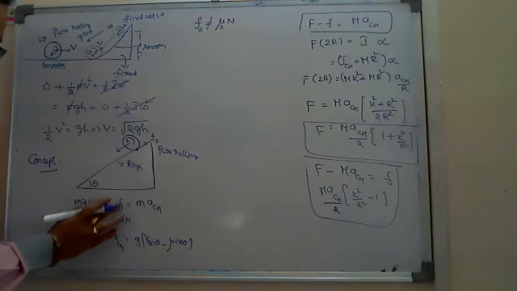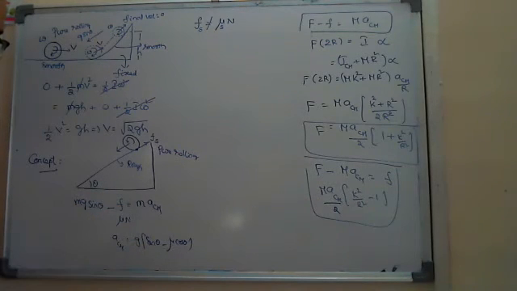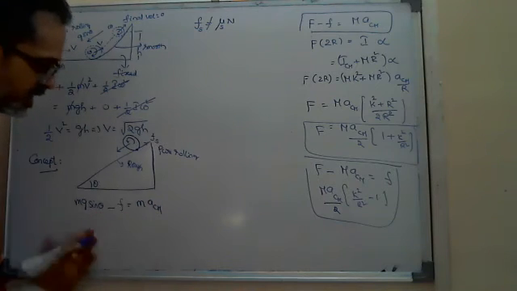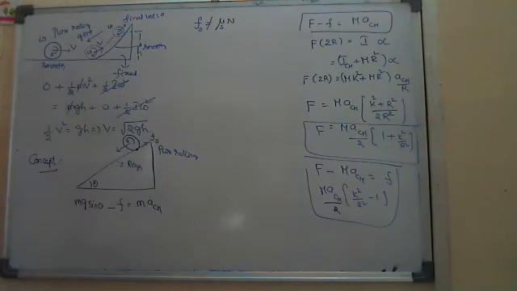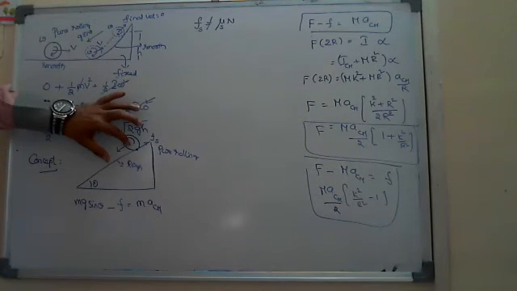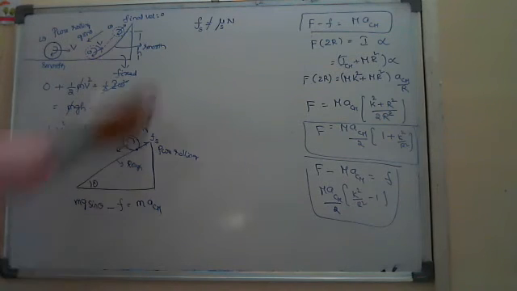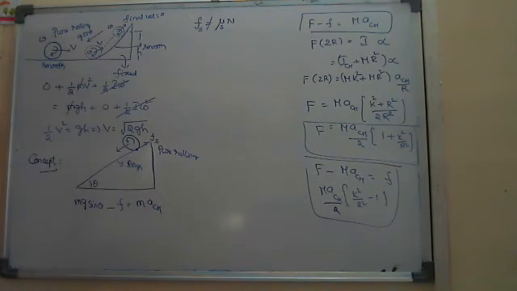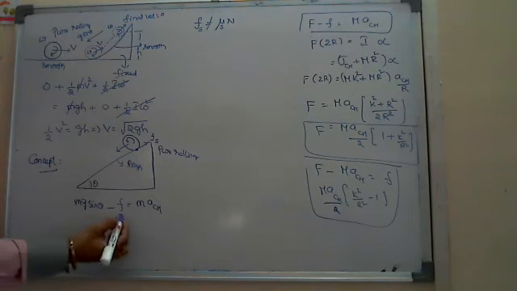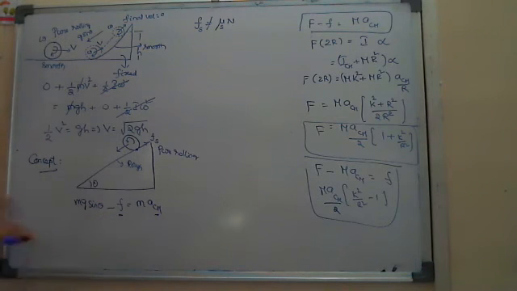But in this case we can't substitute F is equal to mu into N. Why? Because while rolling, the points are momentarily at rest, the force is static. That's why we can't write F_s is equal to mu_s into N. That's why here we found two unknowns. So we require obviously the second equation to solve.